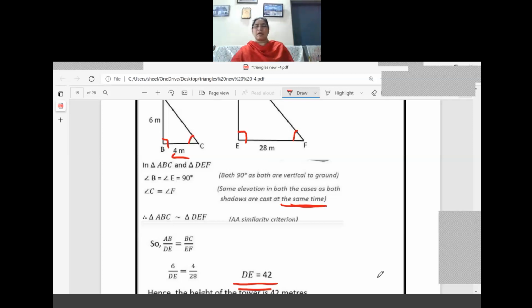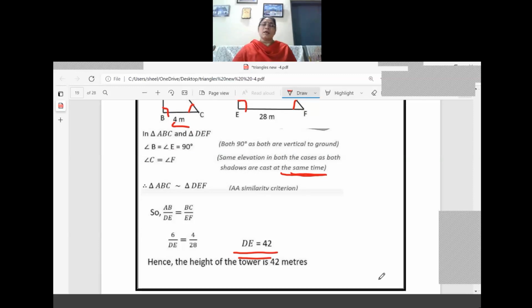By this, what can we write? The ratio of the sides we can write. Once we have written the sides, what is the conclusion? We can get the height of the tower after substituting the values. Easy question only. 6 by D equal to 4 by 28. Cross multiply and solve, you will get the answer. D equal to 42 meters.